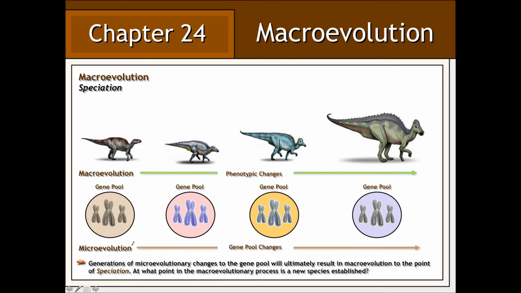As previously discussed, microevolution is a process that involves changes within a population's gene pool due to migrations, mutation, natural selection, genetic drift, and non-random mating. Over time, the cumulative effects of these changes within the gene pool will lead to large-scale phenotypic changes, leading to speciation, a process known as macroevolution.